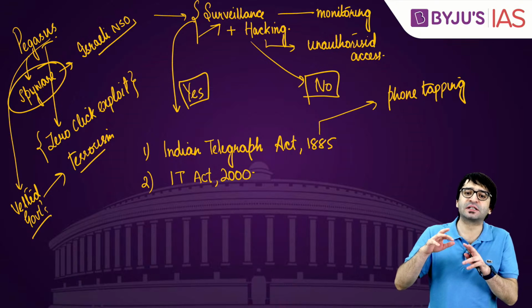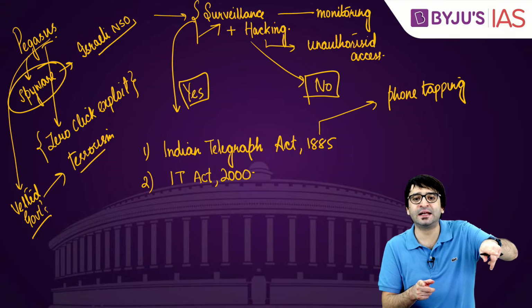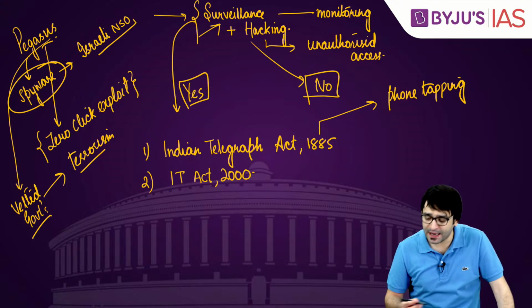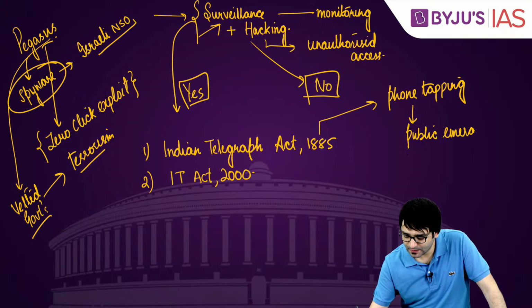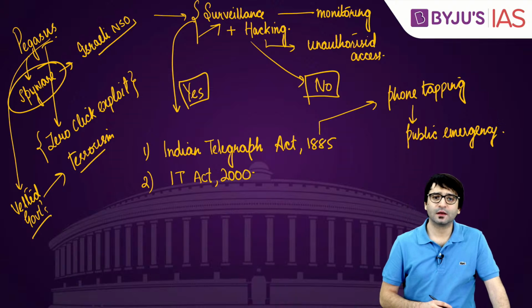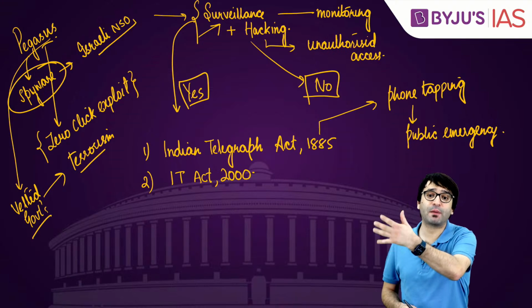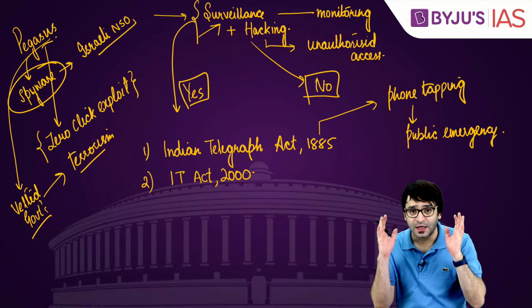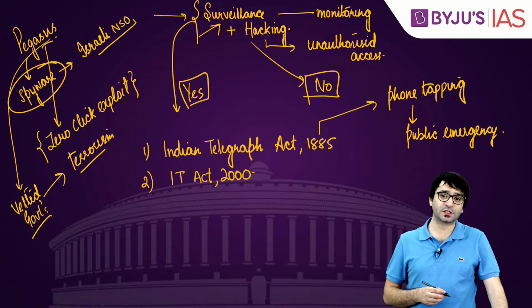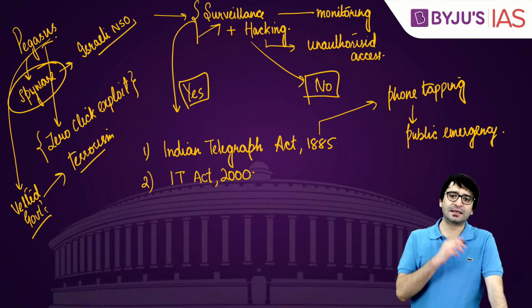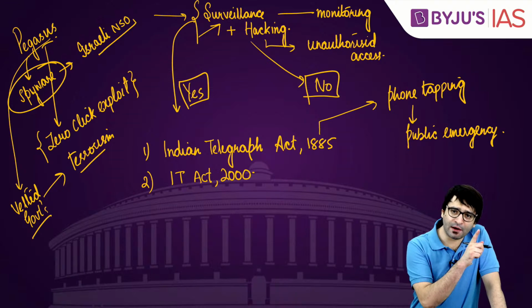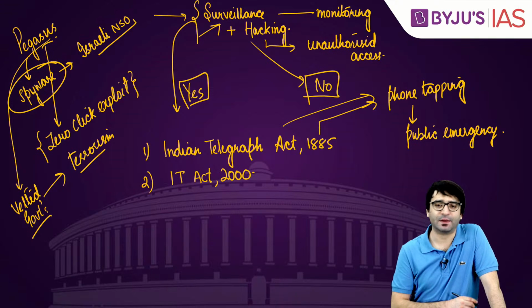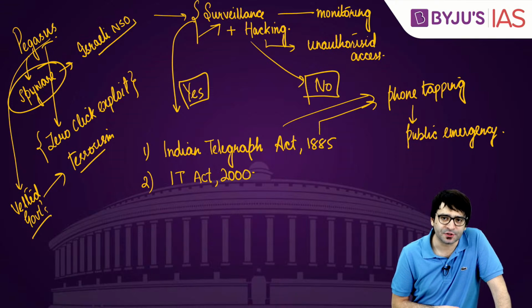Only my conversations are being monitored under Indian Telegraph Act 1885. Why? If it is for public emergency. If it is for the public security, if it is for public order, if it is for public emergency, you can be put under surveillance, which means your phone can be tapped under Indian Telegraph Act of 1885. So this act only and only deals with phone tapping, that too in cases of public emergency.